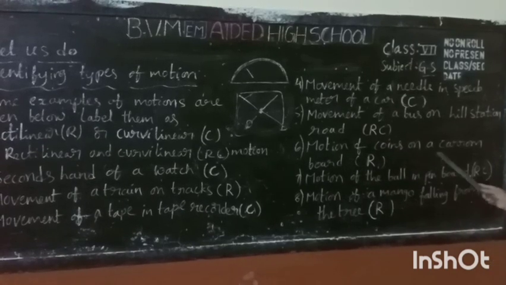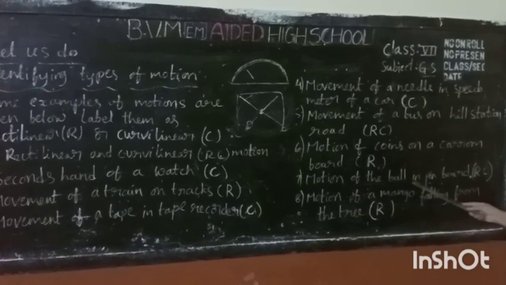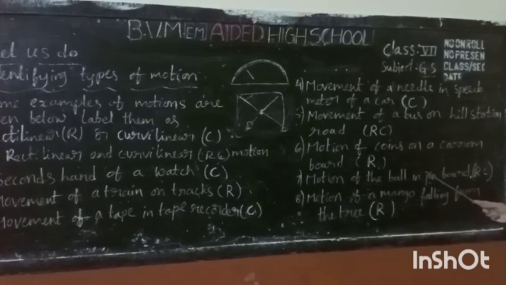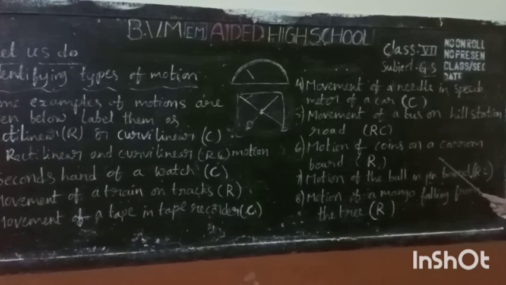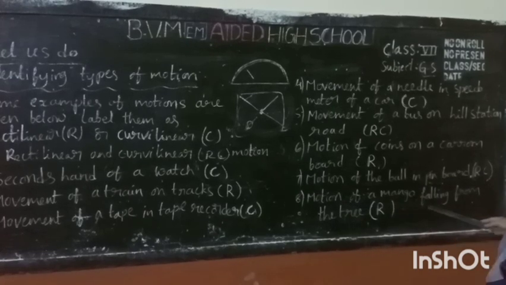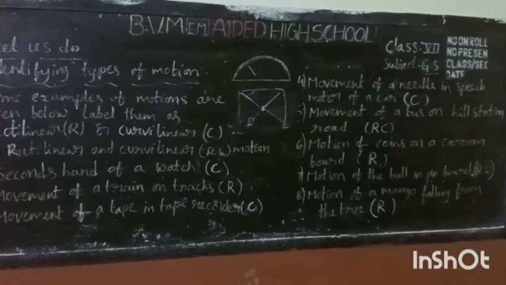Okay, motion of coins on a carrom board, marked as R. Motion of the ball in a pin board, RC. The ball in a pin board rotates itself and also goes straight, so it is marked as RC. Okay children, motion of a mango falling from the tree, rectilinear motion, marked as R.